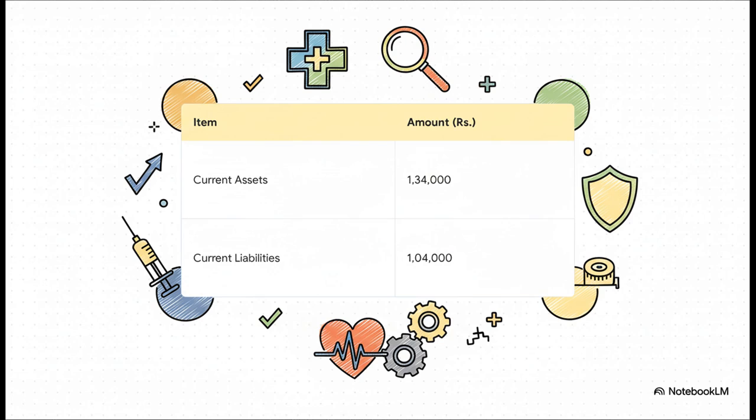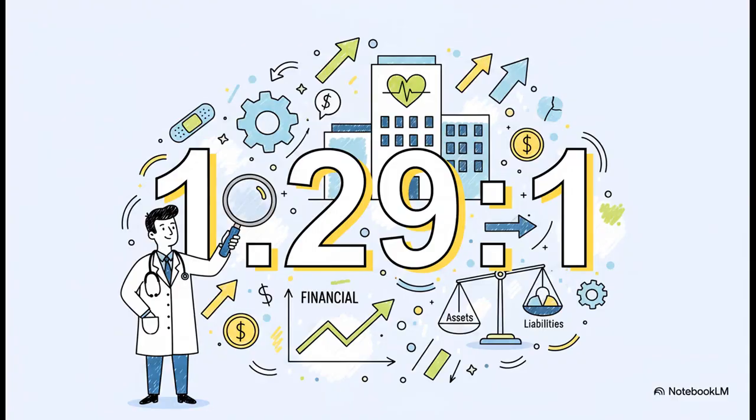Okay, doctor, time to look at the patient's report card. Let's take the numbers from illustration 1 in your book. We see current assets are 1,34,000 rupees, and current liabilities are 1,04,000 rupees. Okay, let's pop these into our formula. And when we do the calculation, we get 1.29:1.